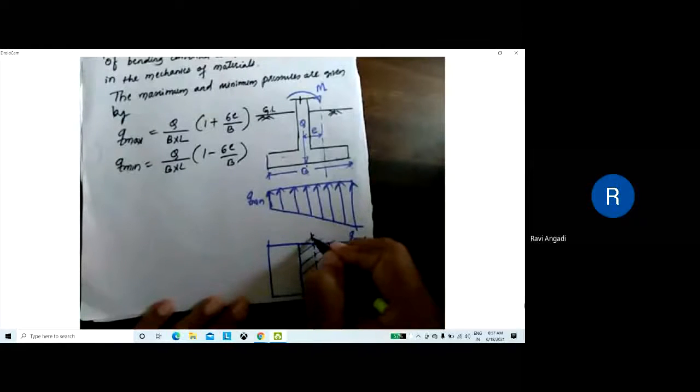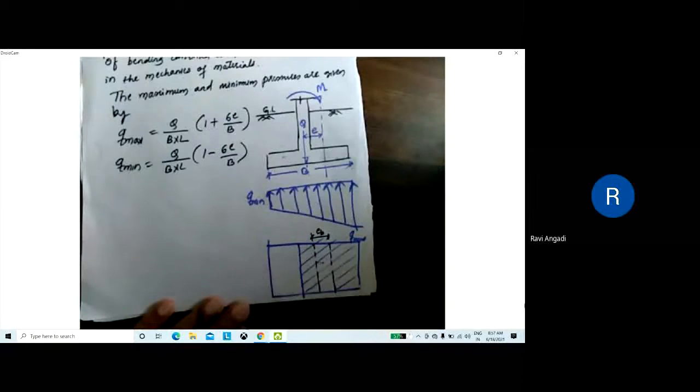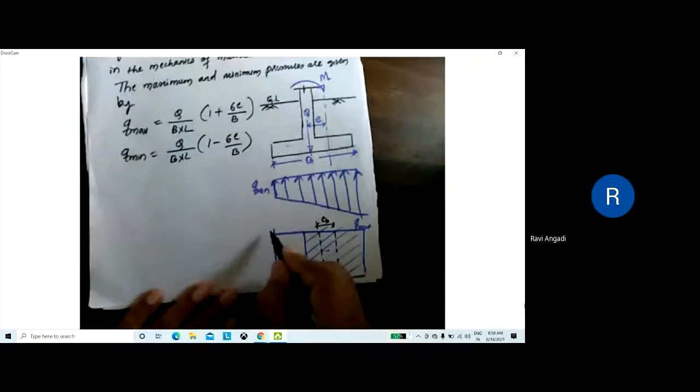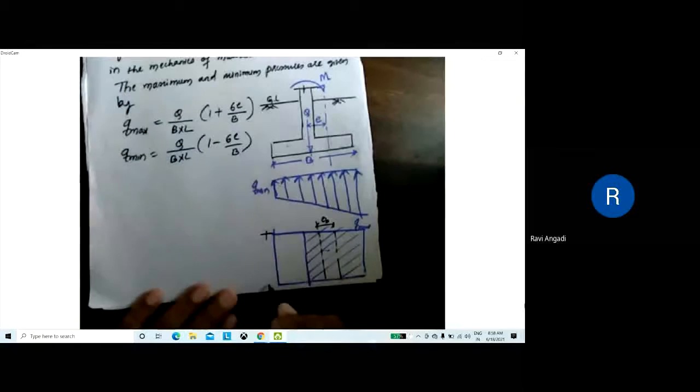I am calling this EB. EB means it is acting along the width of B. Eccentricity along the width of B. Then if this is B, what is this length? Is it L, right? Yes or no? Yes.